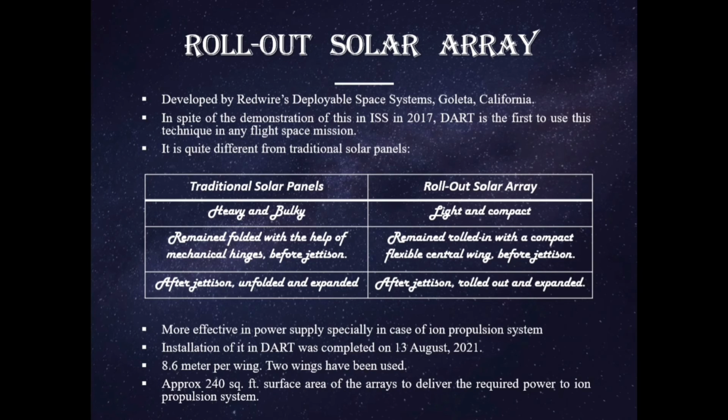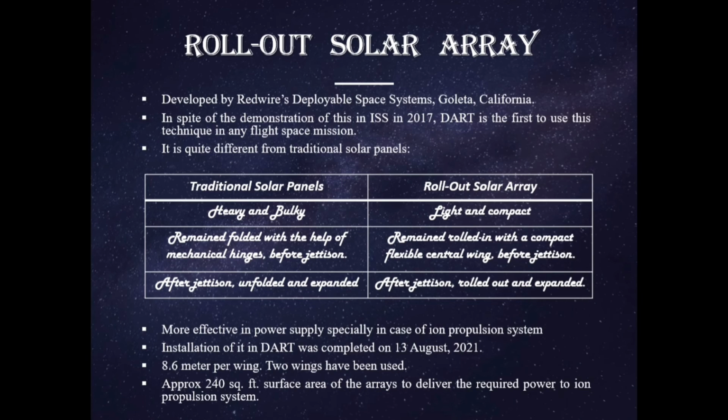Traditional solar panels are heavy and bulky, whereas the rollout solar array is light and compact. Traditional solar panels remain folded with the help of mechanical hinges before jettison. The rollout solar array remains rolled in with a compact, flexible central wing before jettison.